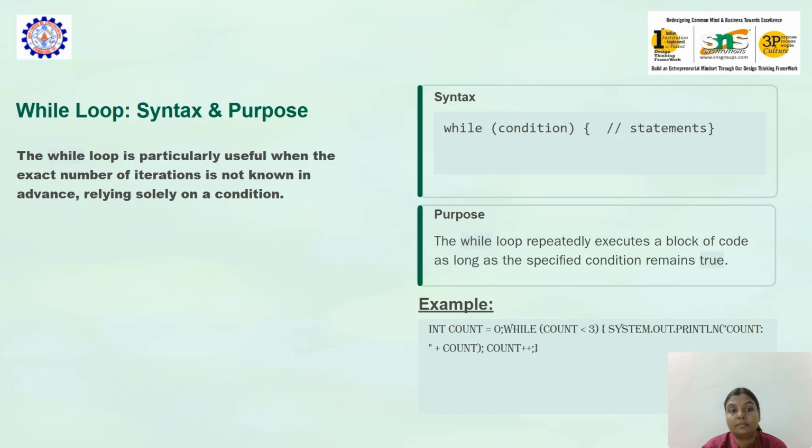block of code. The while loop is particularly useful when the exact number of iterations is not known in advance, relying solely on a condition. While condition, statements. The while loop repeatedly executes a block of code as long as the specified condition remains true. Example: int count equals 0, while count less than 3, System.out.println count, count plus plus.